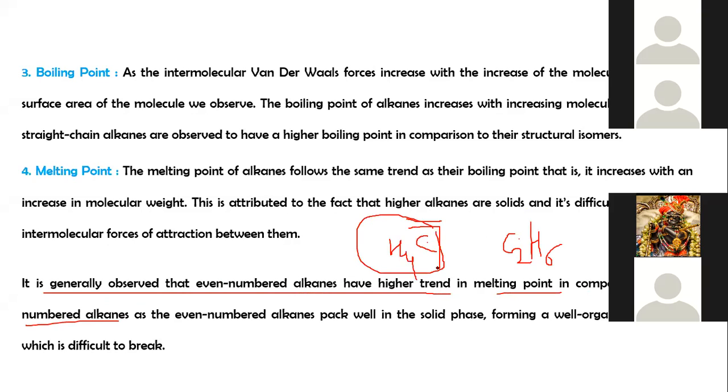So this is odd and this is even. Even-membered alkanes pack well in the solid phase, forming a well-organized structure which is difficult to break.